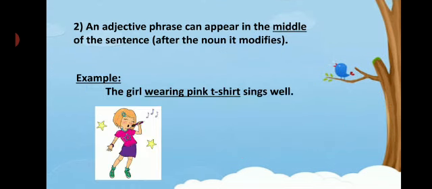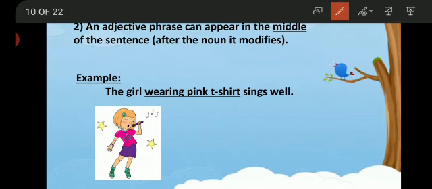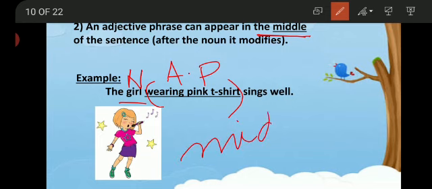Yes students, an adjective phrase can also appear in the middle of the sentence, or you may say after the noun it modifies. The girl, here the girl is the noun, wearing pink t-shirt sings well. So here, wearing pink t-shirt, I also told you that all colors are adjectives as well. So this phrase is an adjective phrase and it is placed in the middle of the sentence.